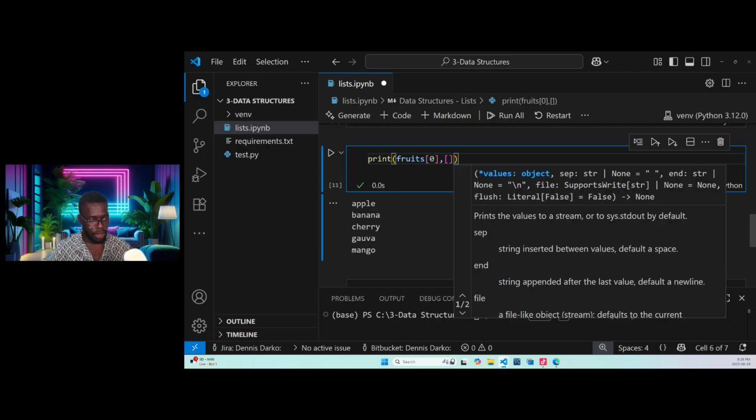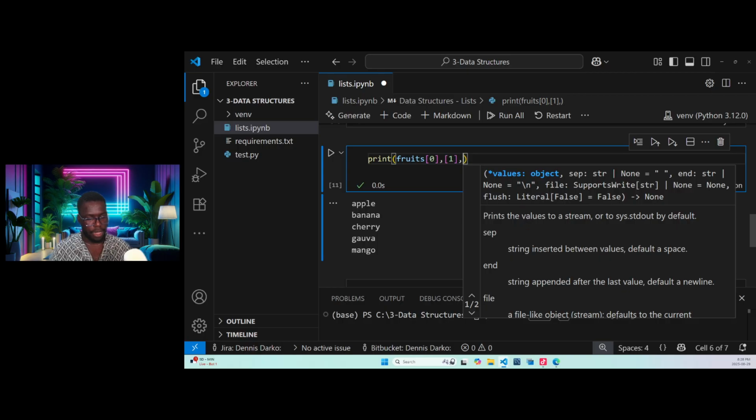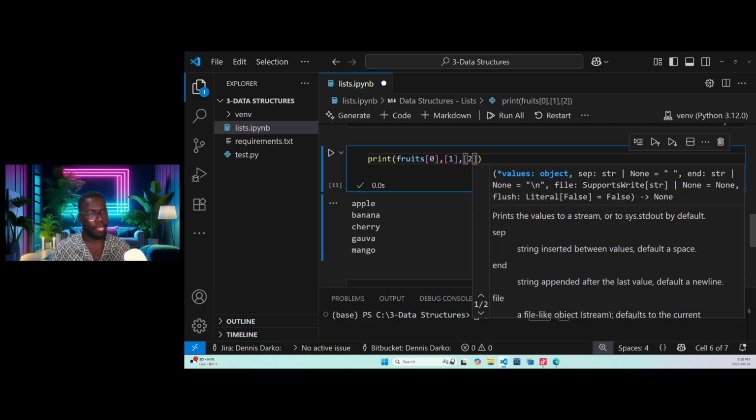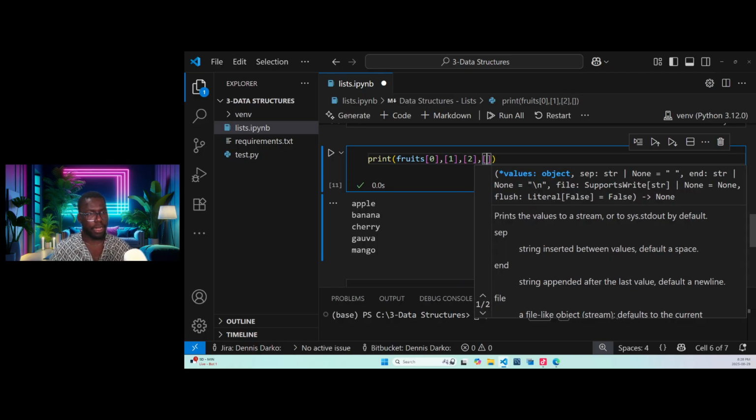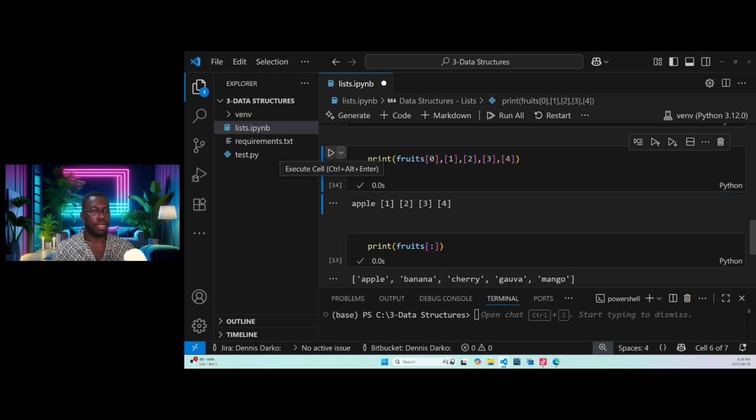So here will be 1, comma, then we bring it again like this, 2, and then again comma, we bring it again, 3, comma, then we bring it again, 4. Then we run. So you see, it will only display this and this, because we are trying to print only these. So it means we are not getting the rest.